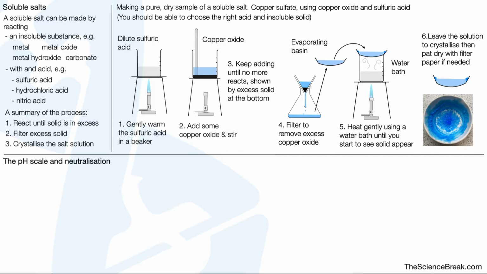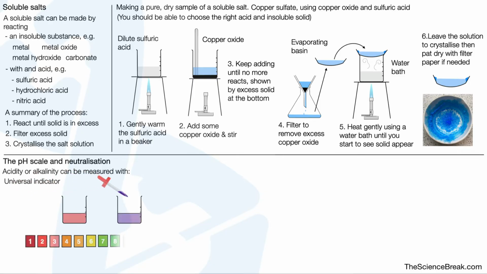The pH scale and neutralization. Acidity or alkalinity can be measured with universal indicator. That's not the only kind of indicator, but the common one we use is universal. So here we have two solutions. Here's our universal indicator. We can see the first one is acid and the second one is alkali. We would then use a pH scale to determine the pH of our solution.